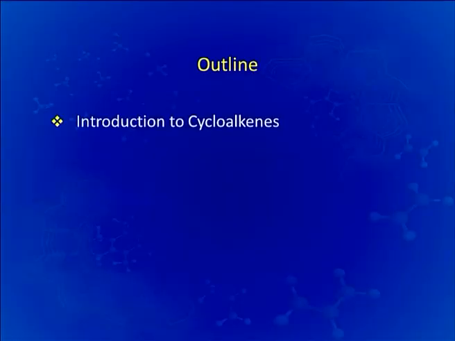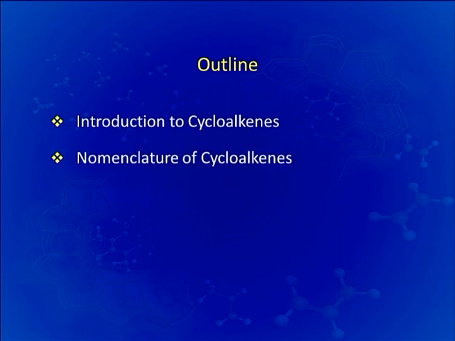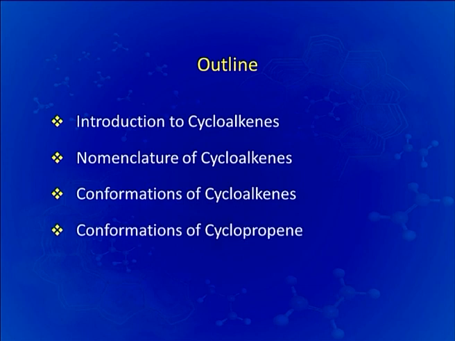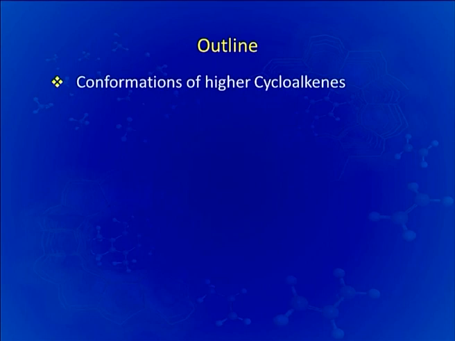So, the outline of today's lecture will be the introduction of cycloalkenes. We will then discuss the nomenclature of cycloalkenes. We will then discuss the conformation of cycloalkenes. Under the category of cycloalkenes, we will discuss the conformation of cyclopropene, cyclobutene, then higher cycloalkenes.